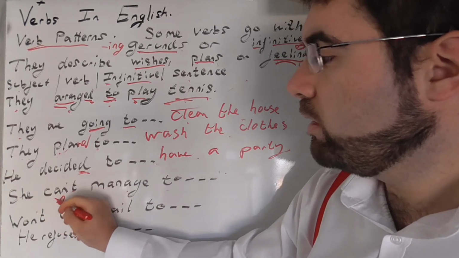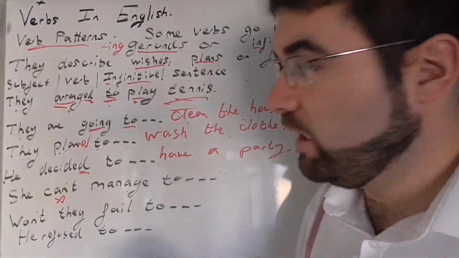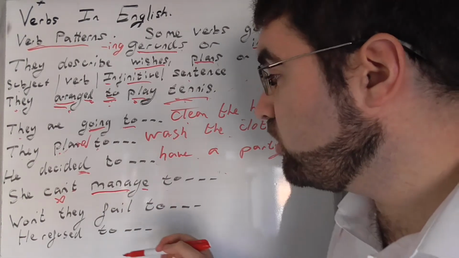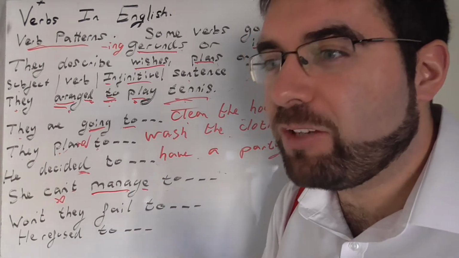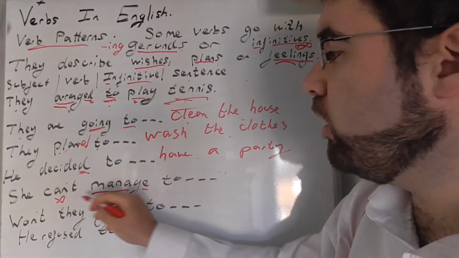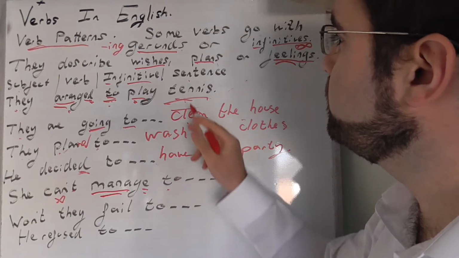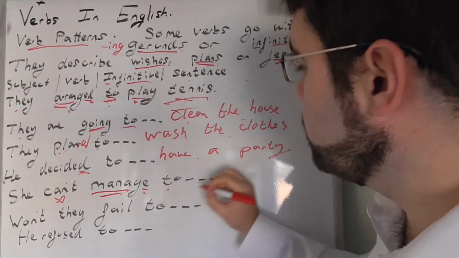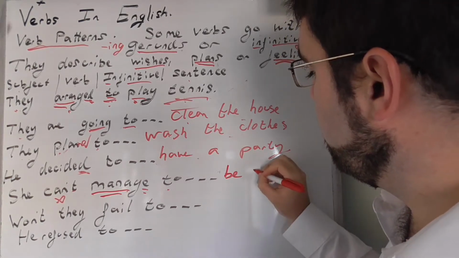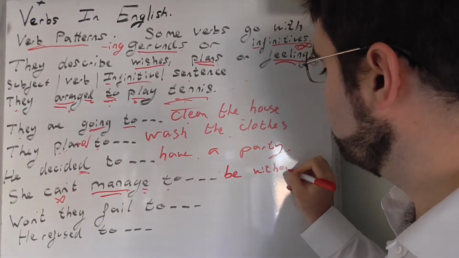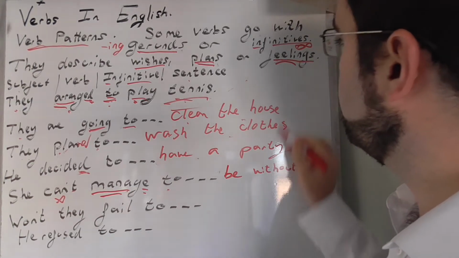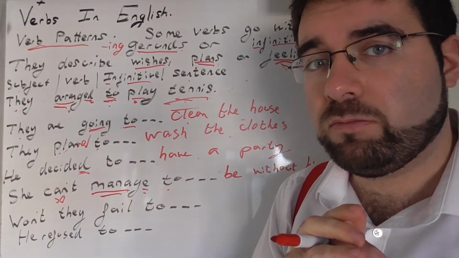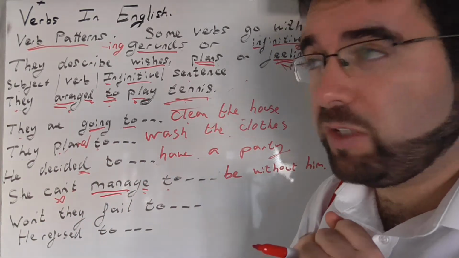She can't, so a negative here, can't manage, manage, we could say managed, not necessarily irregular, but manage. She can't manage to be without him. So she feels sad. She can't manage to be without him.